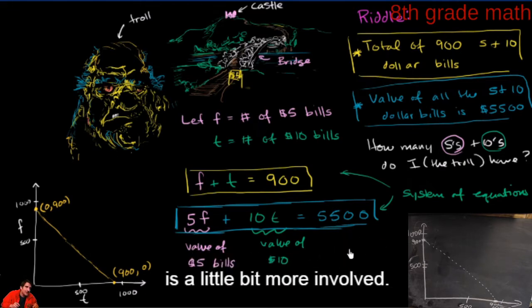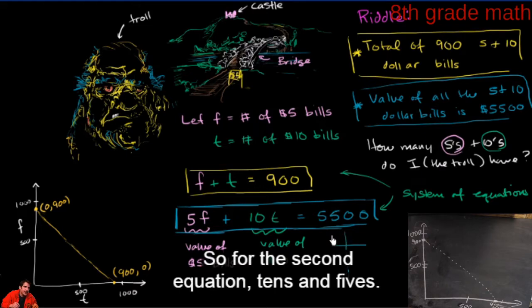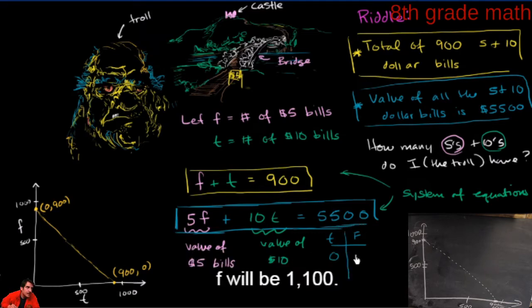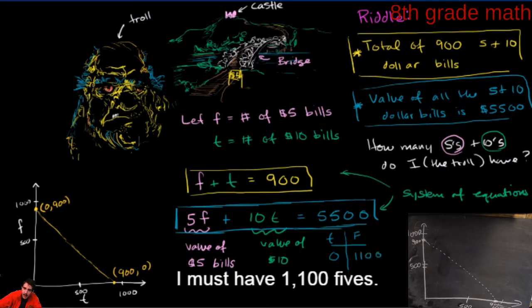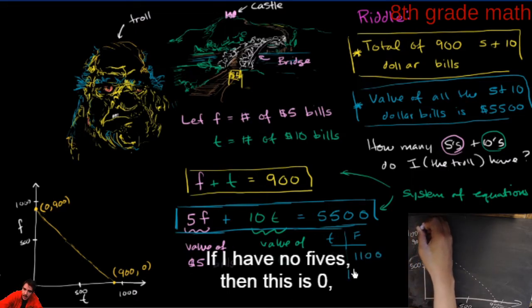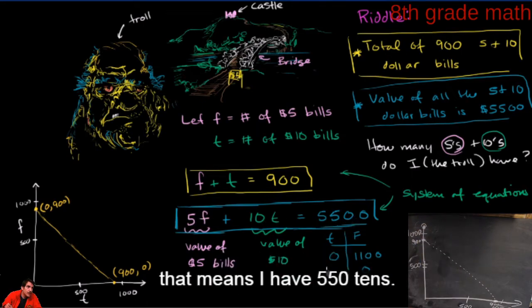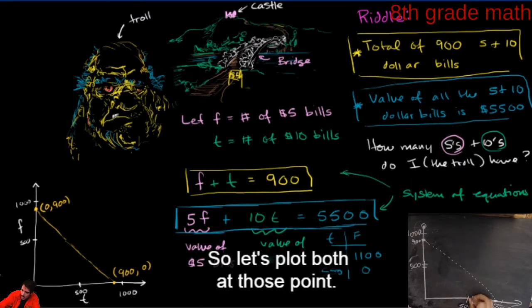So 5f equals 5,500, so for the second equation, divide 5,500 by 5. If I have no 10s, f will be 1,100. I must have 1,100 5s. If I have no 5s, so f is 0, and I have 10t is equal to 5,500, that means I have 550 10s. So let's plot both of these points.